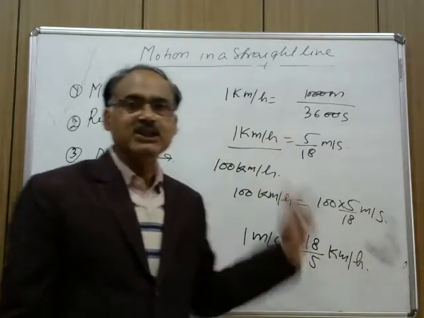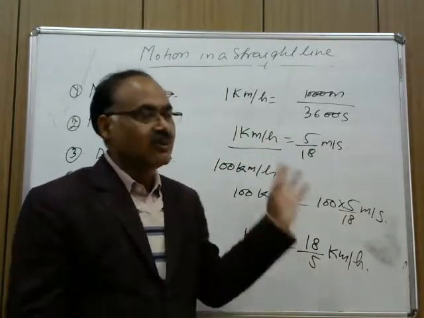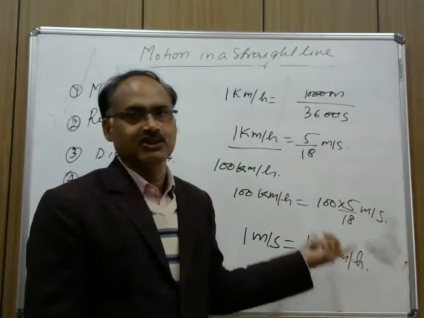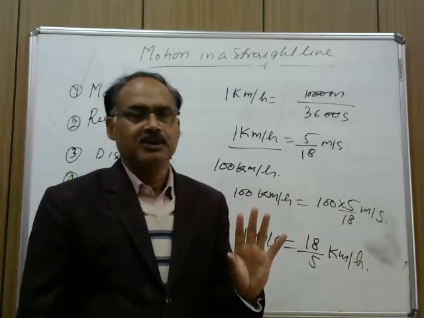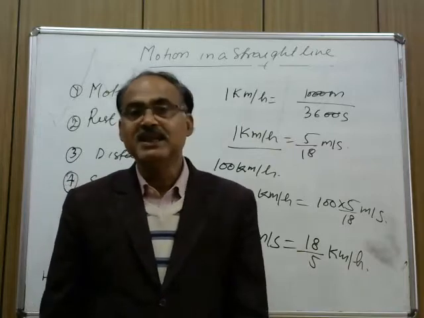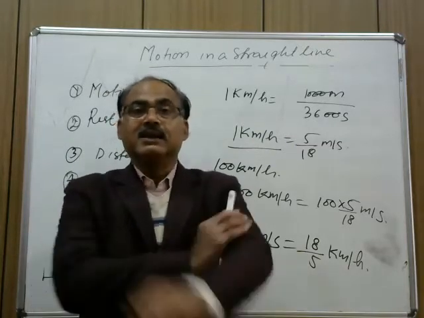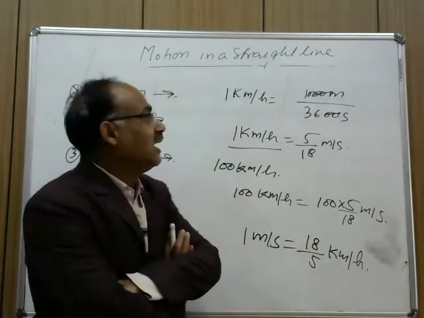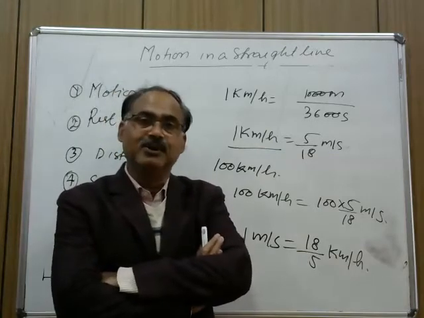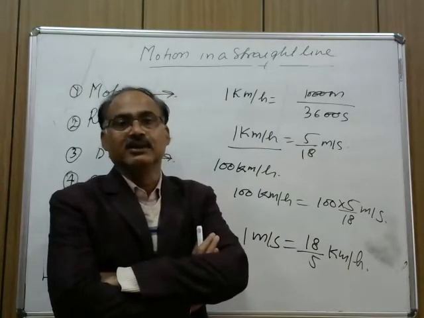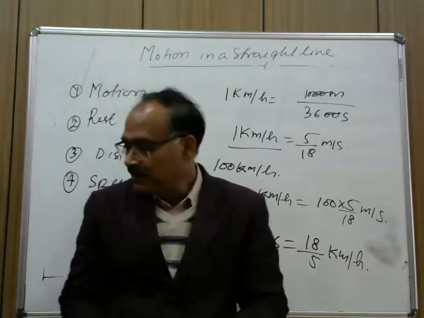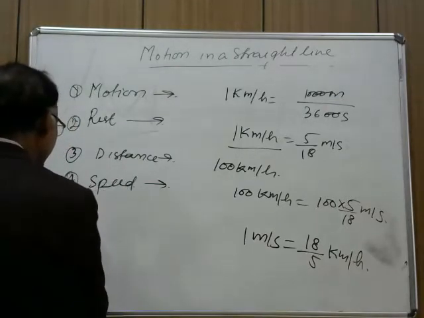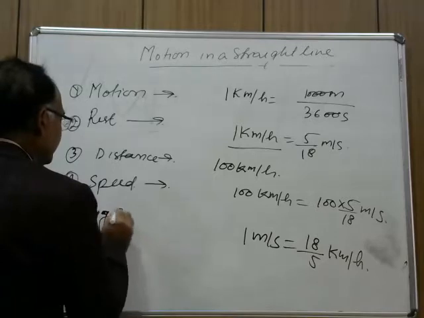So, by using these two conversions, you can convert speed from kilometer per hour to meter per second or from meter per second to kilometer per hour. So, this is the basic concept of speed, that is, it is a scalar quantity, it does not have a sense of direction, it has only magnitude, and it is defined as the ratio of distance traveled by the body to the time taken in covering that distance. Okay. Now, let us come to the next term, that is, this is 5, average speed.